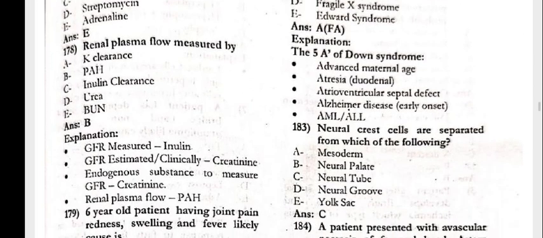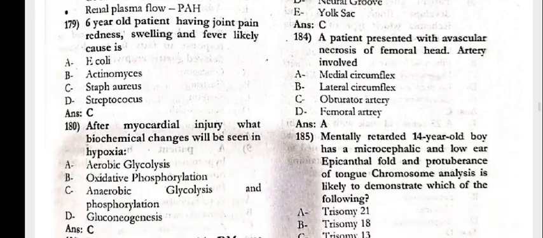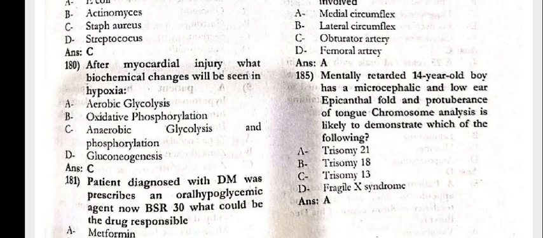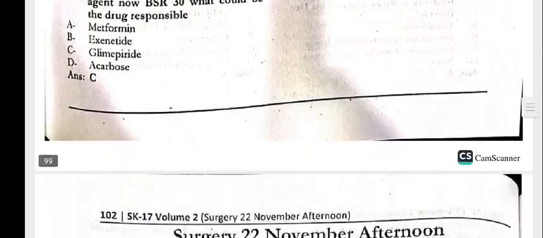Next, 182, the Alzheimer's disease is associated with which of the following diseases? That is Down syndrome. Neural crest cells are separated from which of the following? That is the neural tube. The patient presented with avascular necrosis of the femoral head, artery involved is the medial circumflex. The mentally retarded 14-year-old boy has microcephaly, low set ears, epicanthal folds and protuberance of the tongue. This is trisomy 21.